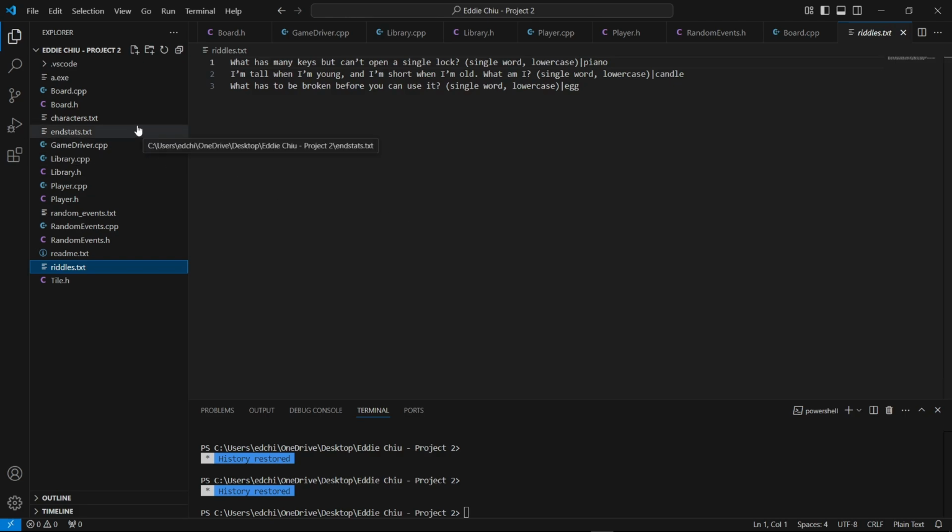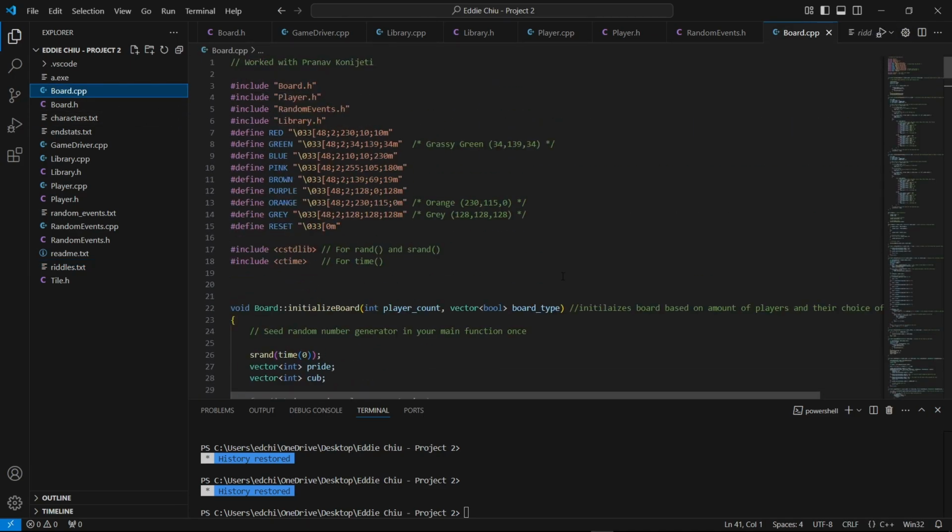Speaking of implementation, the way we approached this was that we each would do a part of the project separately, and then we'd convene together and mesh the two aspects, and keep doing that until we finished the project. So one aspect I worked on was the board display.